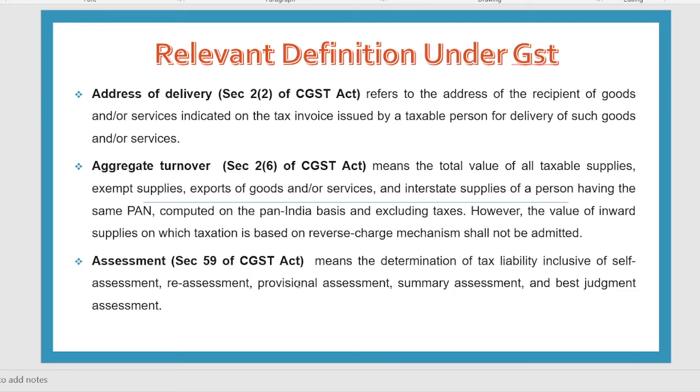Assessment under section 59 means, dear students, it is the process where the GST liability is ascertained. Okay, आपका GST liability कितना है वो ढूंढने का जो प्रोसेस रहता है, that is called assessment. That assessment may be a self assessment, reassessment, provisional assessment, summary assessment, and best judgment assessment. Now self assessment means under the GST it is your duty to find out your own GST liability. If it is not possible for you, then you can take the help of a practicing chartered accountant.